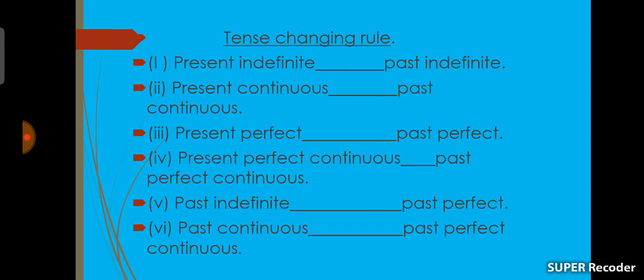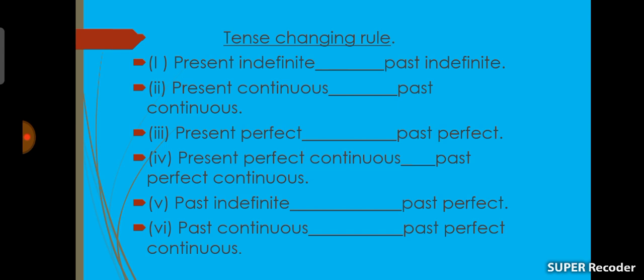Number 5, past indefinite tense will be changed into past perfect tense, and number 6, past continuous tense will be changed into past perfect continuous tense. Here we can see 2 past perfect tense. Number 3, present perfect into past perfect, and number 5, past indefinite will be converted to past perfect.